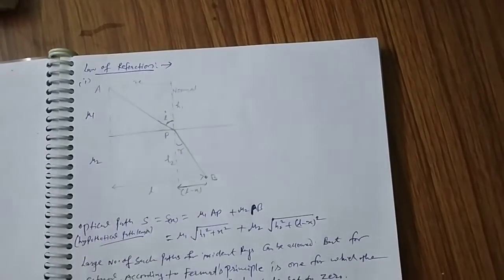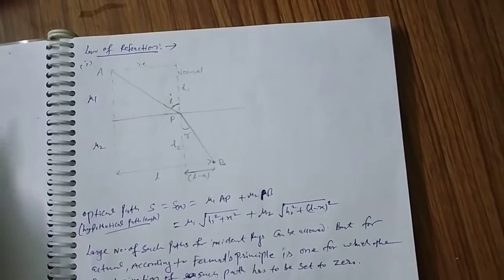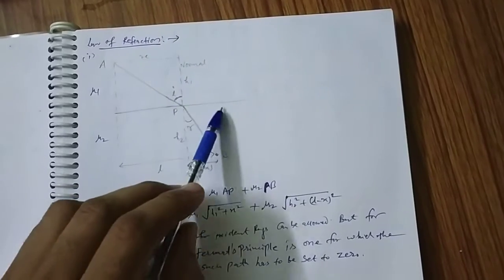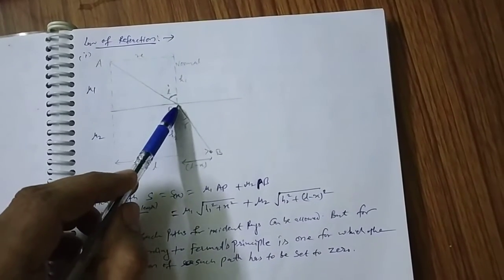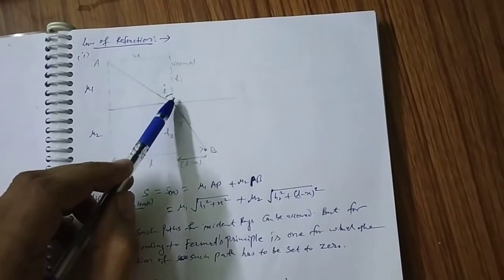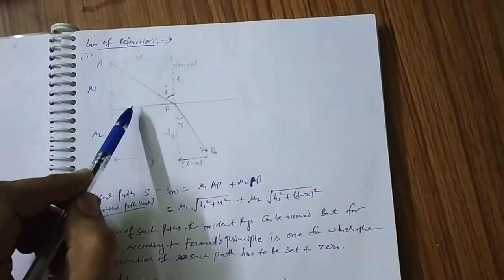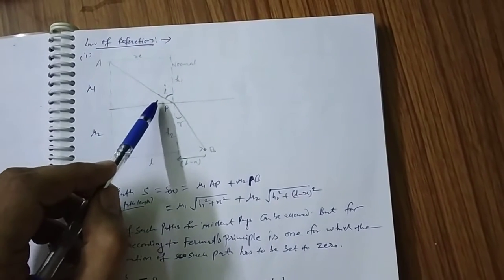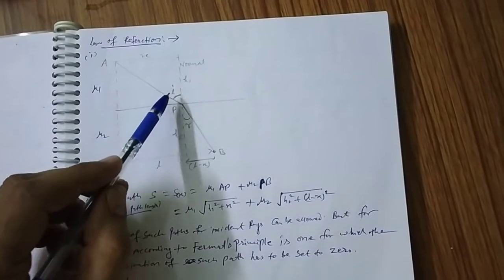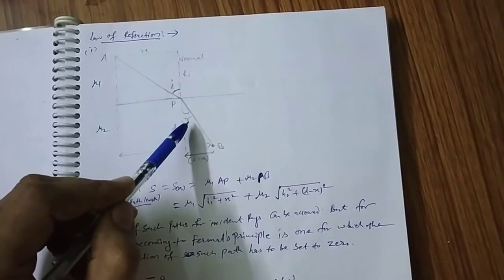Here this is the incident ray AP, this is the plane, and this is the refracted ray. This is the normal, which is perpendicular to this plane. So the angle of incidence is i and the angle of refraction is r.